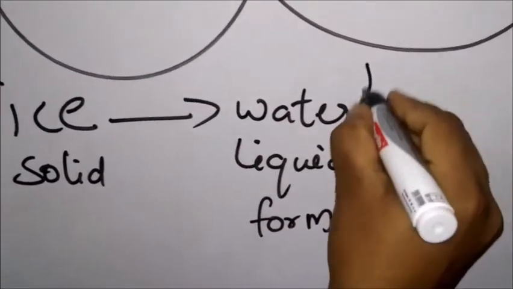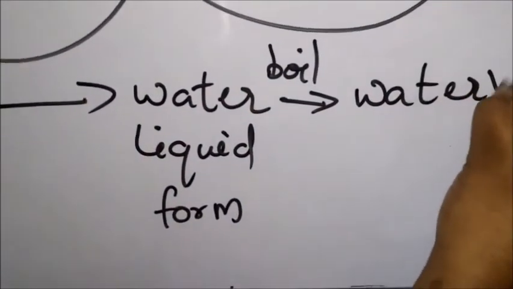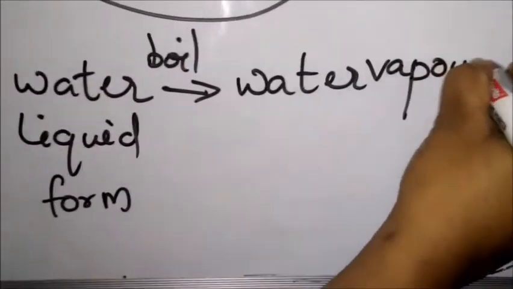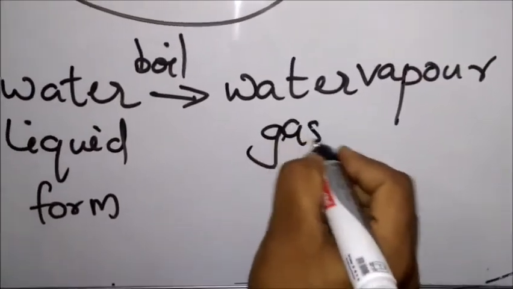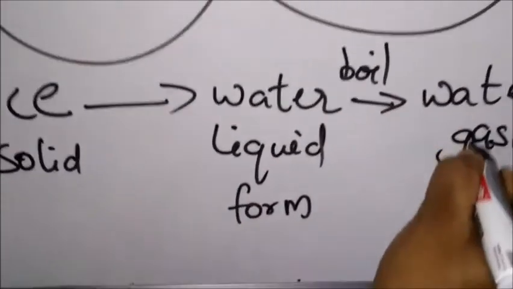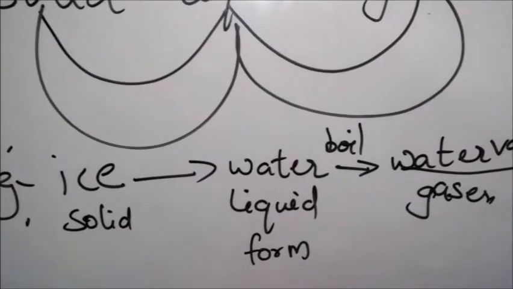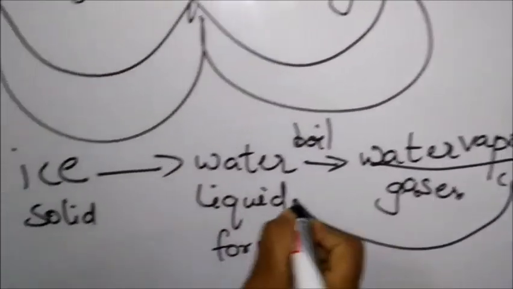And this, when we boil the water, what will we get? Water vapor, the gaseous form. Again, this gaseous form, this water vapor, will cool. What will happen? We'll get water droplets.